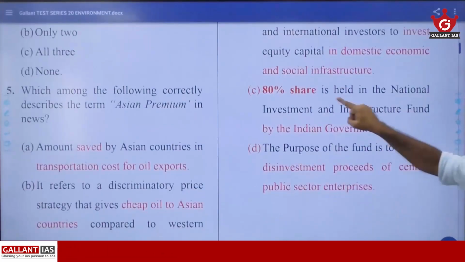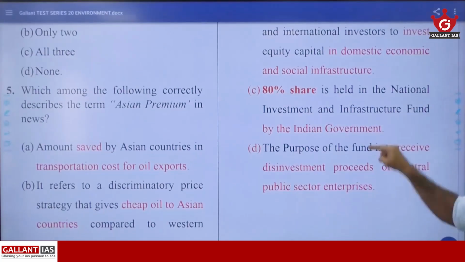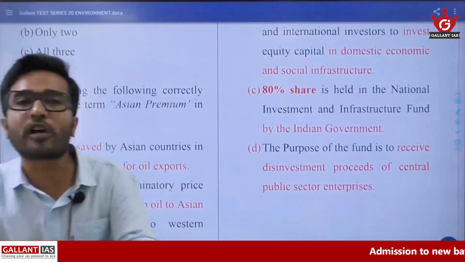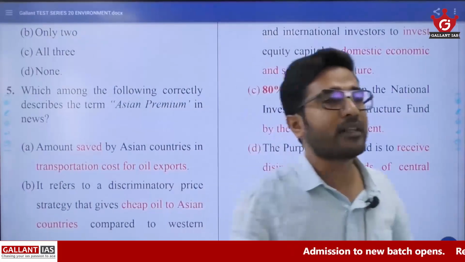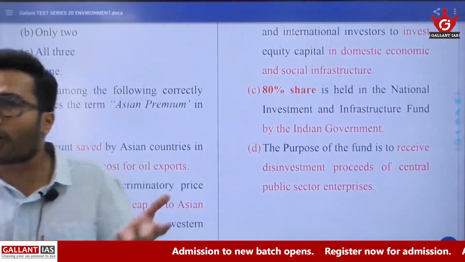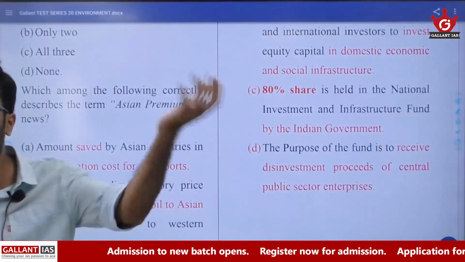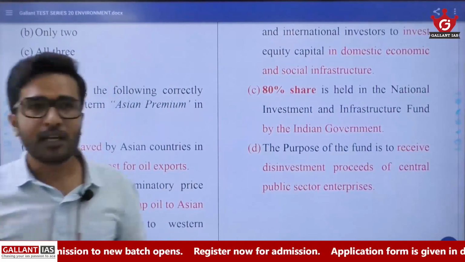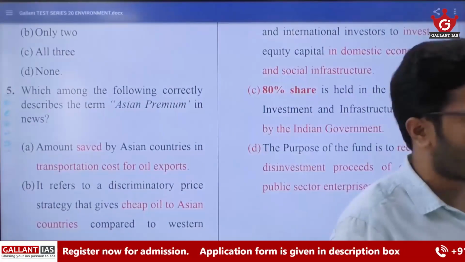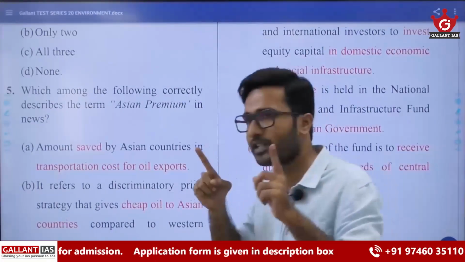Then third statement. 80% of the share is held by the Indian government. That means the Indian government must contribute 80% to this fund. Then what is it fund for? Since government is not having any money, government is opening this fund so that it gets money from all the people. So less than 50% of the share is only held by the government. You should have this context in mind.